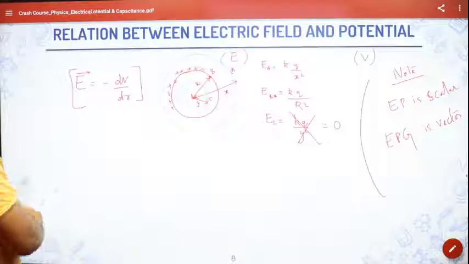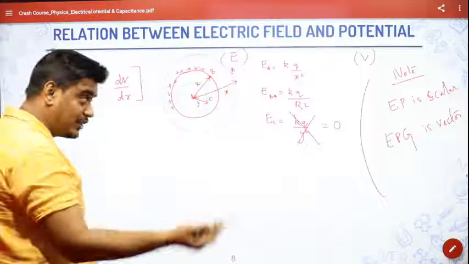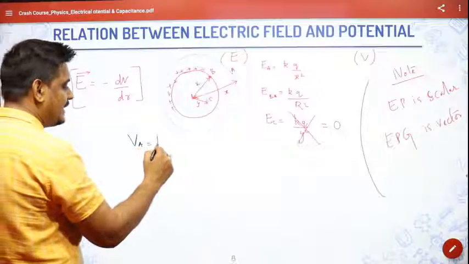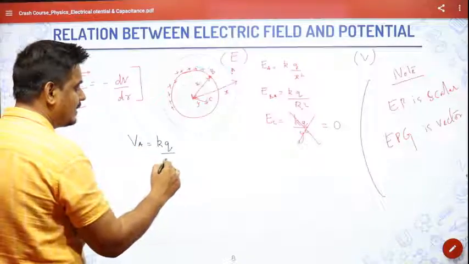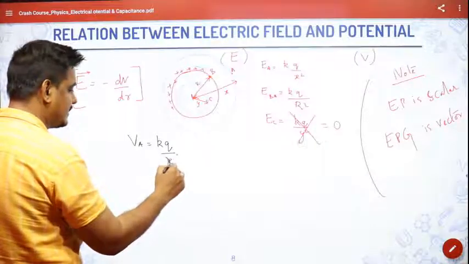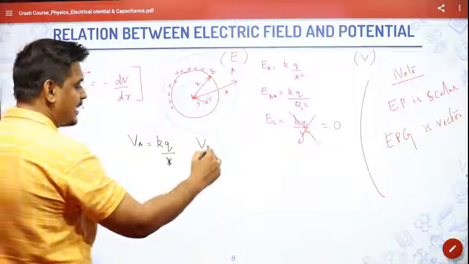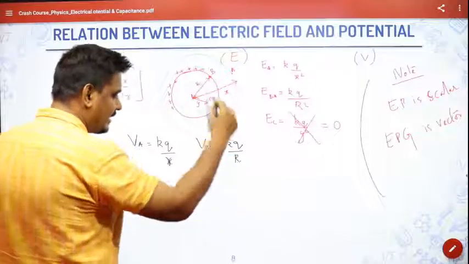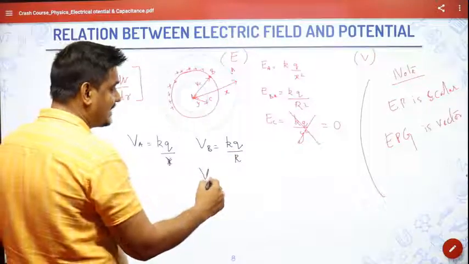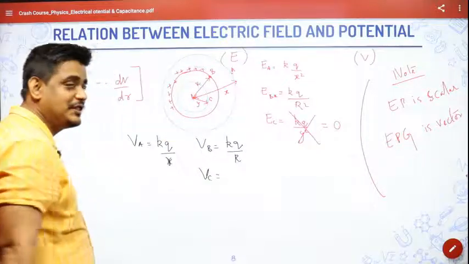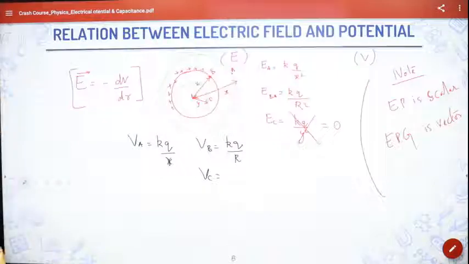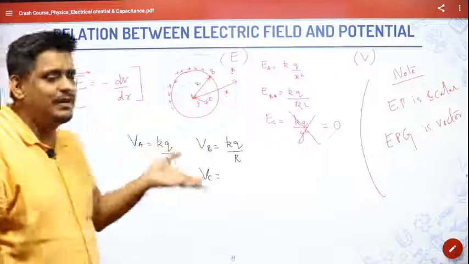So if you see the electric potential at A, that will be equal to K into Q by R, that is x in this case. Electric potential at B, obviously it will be K into Q by R, and electric potential at C, will it be zero? No. Why will it not be zero? Because electric potential is not governed by the Gauss law.